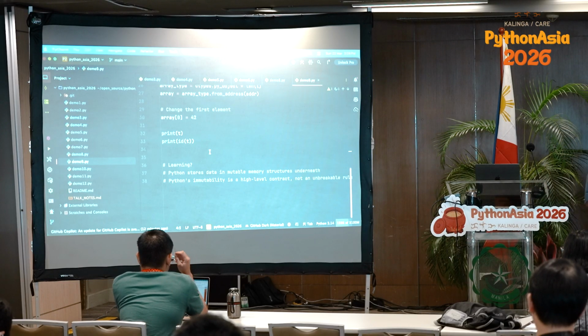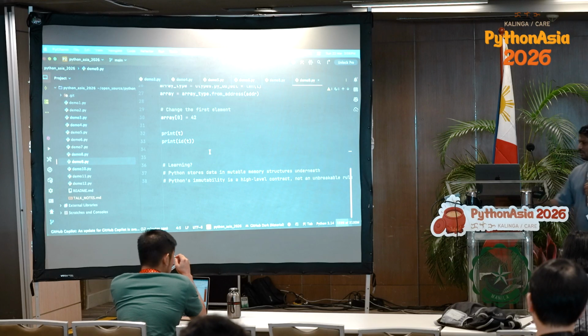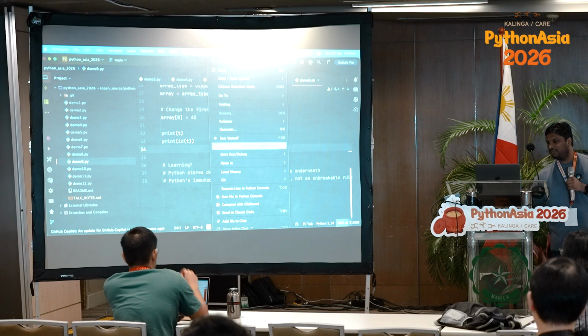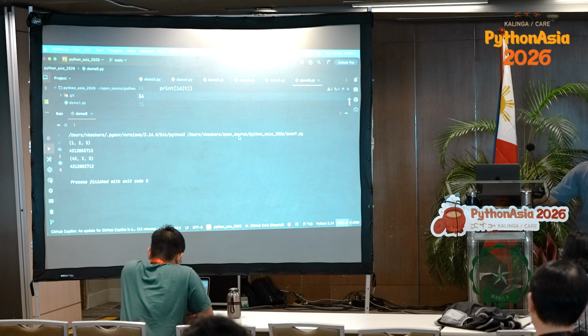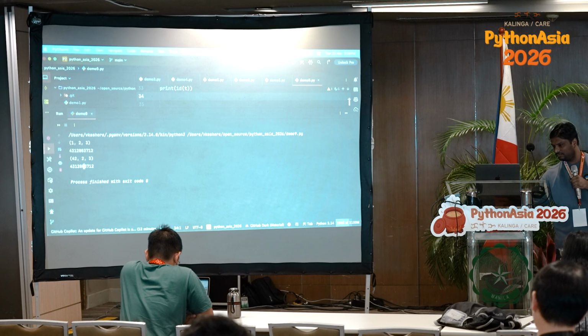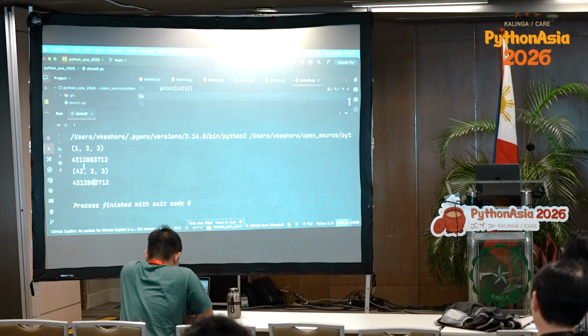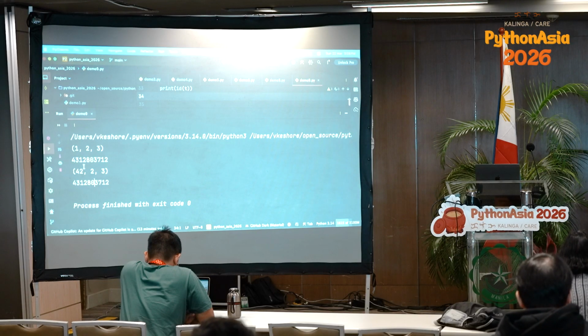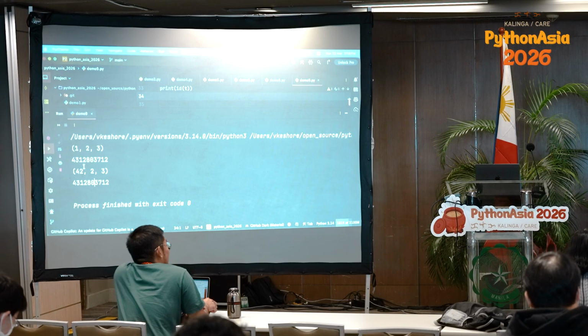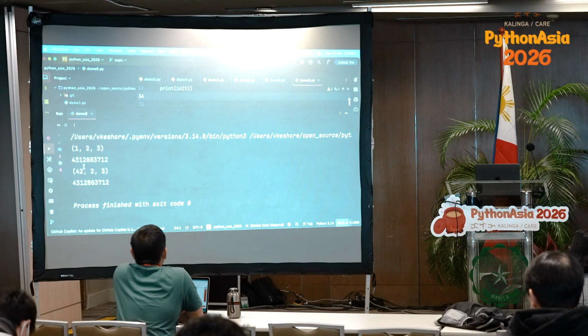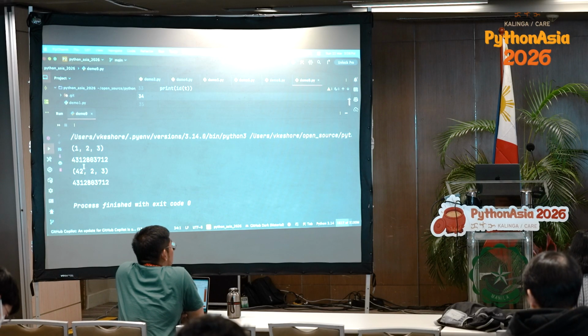And the ID will remain unchanged, and we all know that ID gives the memory address, right? So the tuple's memory address will remain the same, but its value will get mutated. We see here: same memory address, value changed, the tuple got mutated. Again, not a good thing to do, but we can. Okay, so important lesson: anything which is immutable is not a guarantee, it's just a contract.